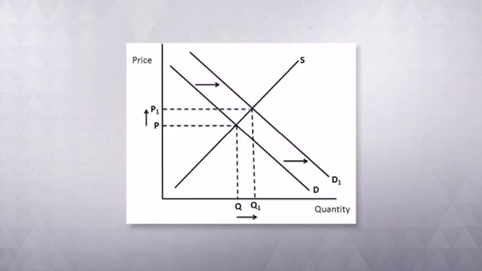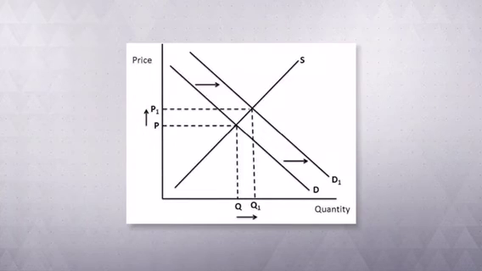We have our price on the y-axis, our quantity on the x-axis, and we have our supply curve, of course, and then 2 demand curves. Let's assume that our economy starts with the initial demand curve of D. Now at D, we intersect with S at a certain equilibrium point here. And as we dash it over, we see that prices are low, and we dash down and we see that quantity is low. Now, when any one of these 4 determinants that we discuss occur and increases demand, we will shift the demand curve to the right to D2.